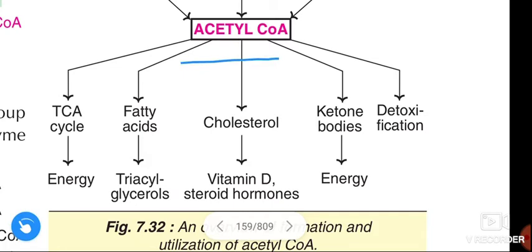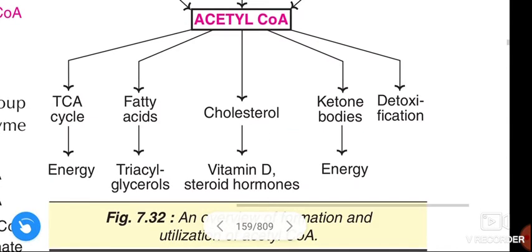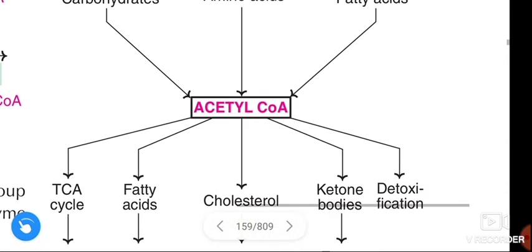It may be involved in fatty acid and triacylglycerol formation, in formation of cholesterol, from which vitamin D and steroid hormones are formed, in ketone body formation, from which energy is released, and in detoxification.